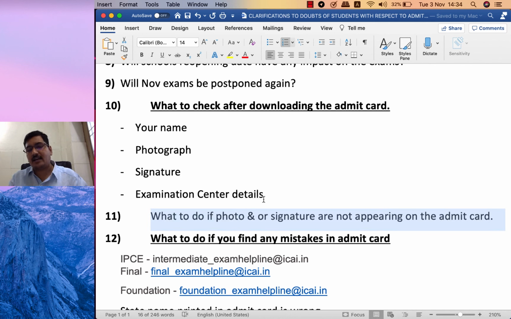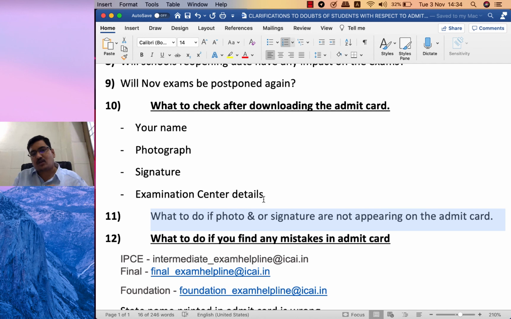What to do if the photo and/or signature are not appearing on the admit card? Please remember, it's mandatory that the admit card must consist of the photo as well as the signature of the student, and it must be correct. If the photo is not appearing, or the signature is not appearing, or both are not appearing on the admit card, then follow this procedure. Take a printout of the admit card as usual and affix your photograph.